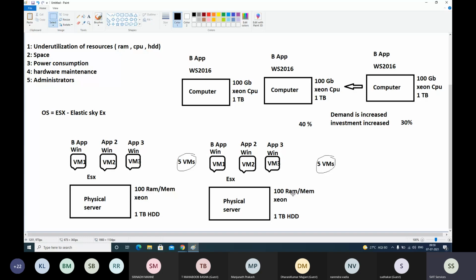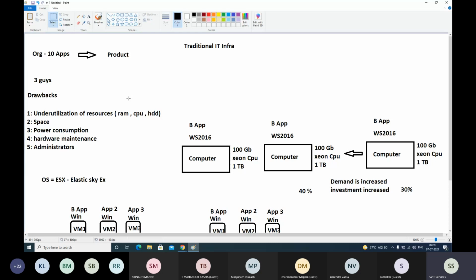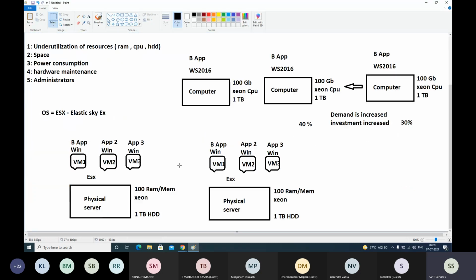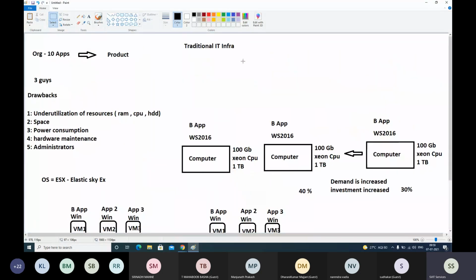On top of one physical server, 5 computers. On top of another physical computer, 5 more virtual computers. So a total of 10 virtual computers are running with 10 different applications to produce your product, whatever product you are manufacturing. It will be produced from this new virtual infrastructure compared to this traditional infrastructure.